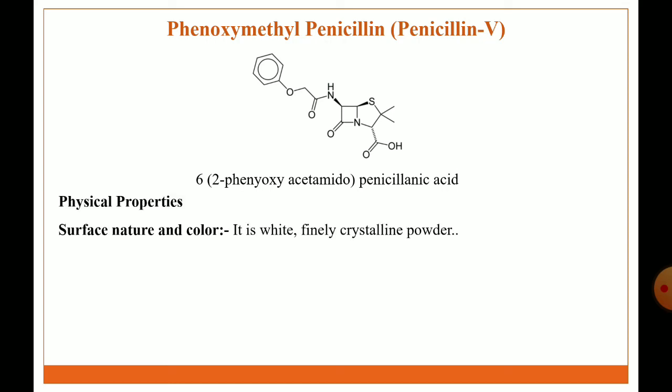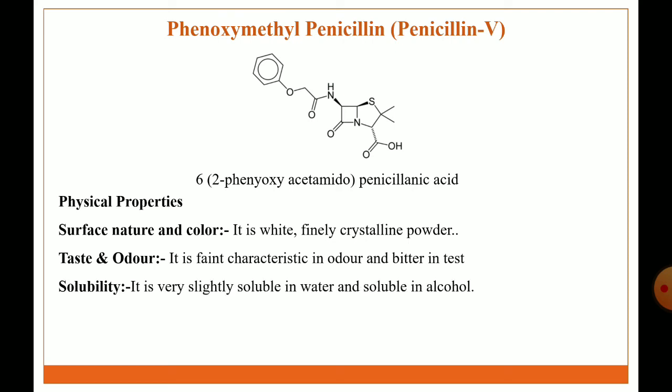Physical properties: surface nature and color: it is a white finely crystalline powder. Taste and odor: it has a faint characteristic odor and is bitter in taste. Solubility: it is very slightly soluble in water and soluble in alcohol. Storage: it is stored in a tightly closed, light resistant container.